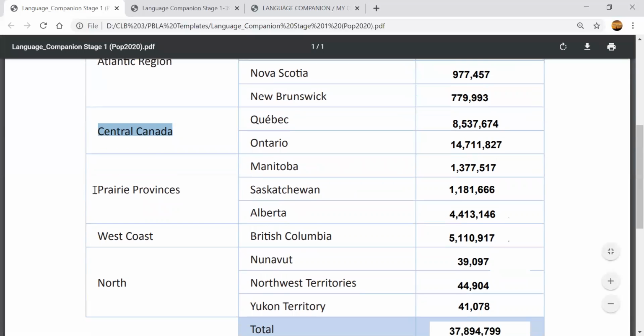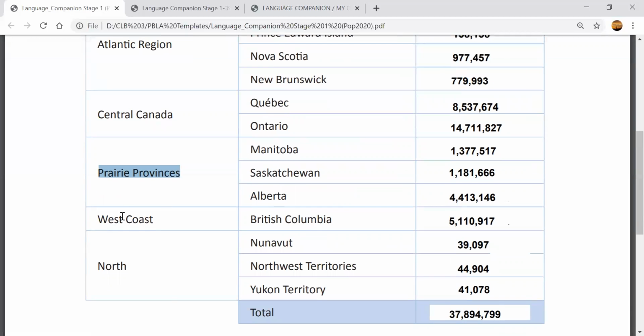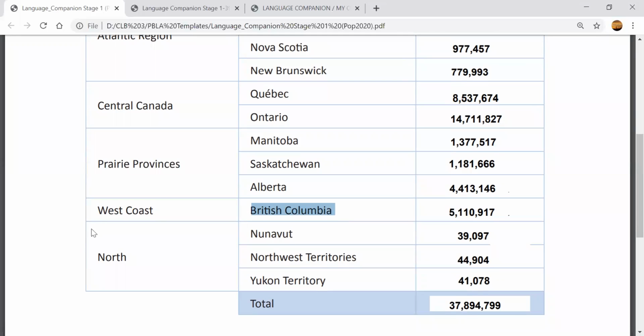We also have Prairie provinces. This is a region. And how many provinces are in the Prairie region? 1, 2, 3. We also have the West Coast, and there's only 1 province in the West Coast. And the last region is the North with 3 territories.